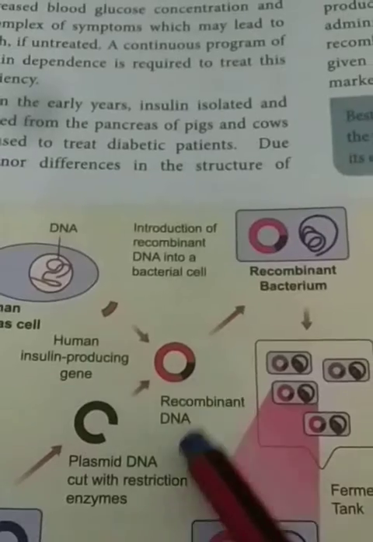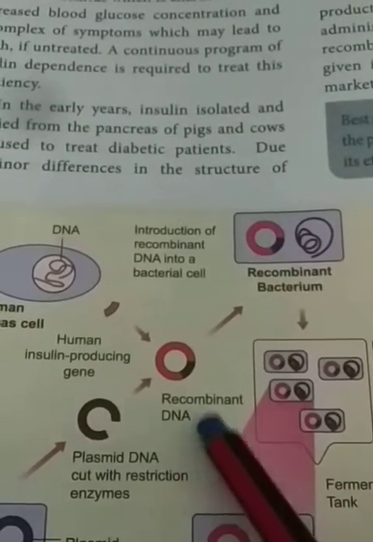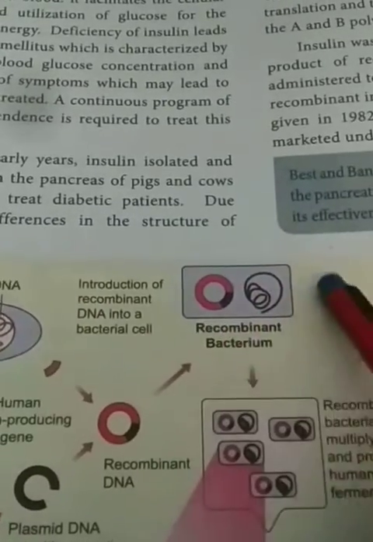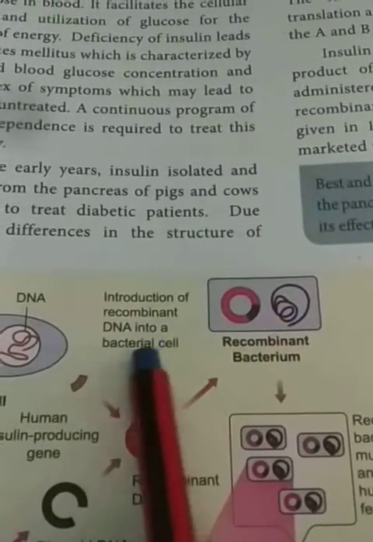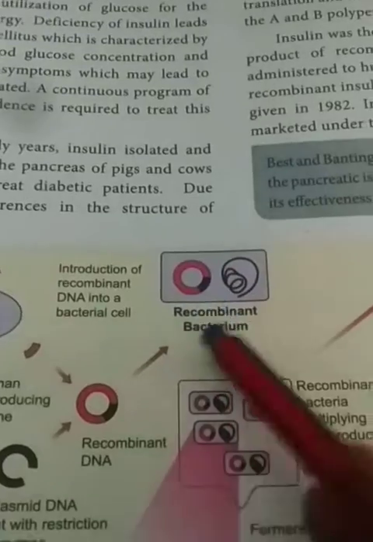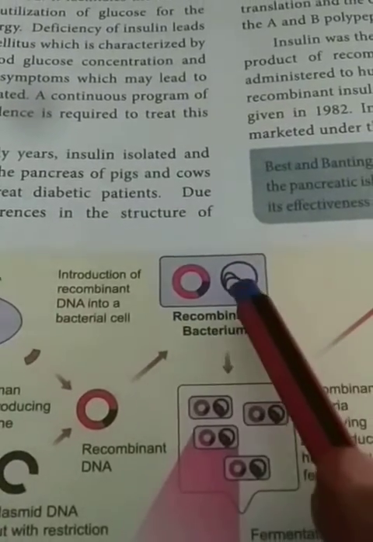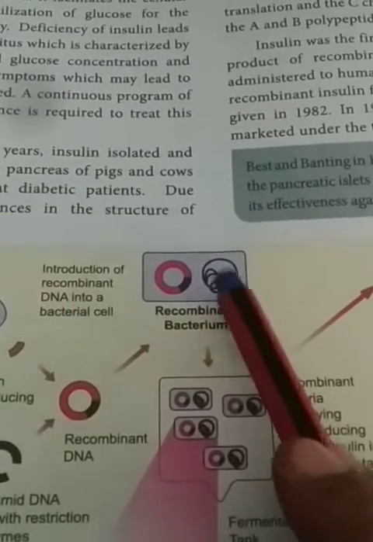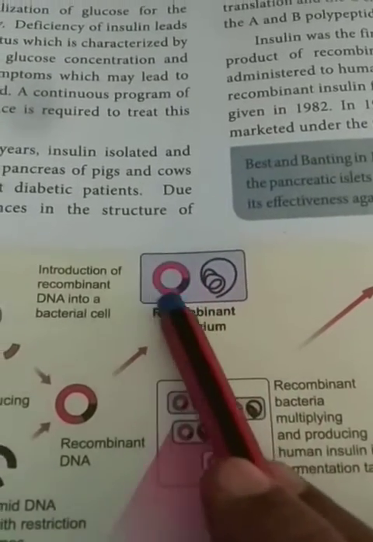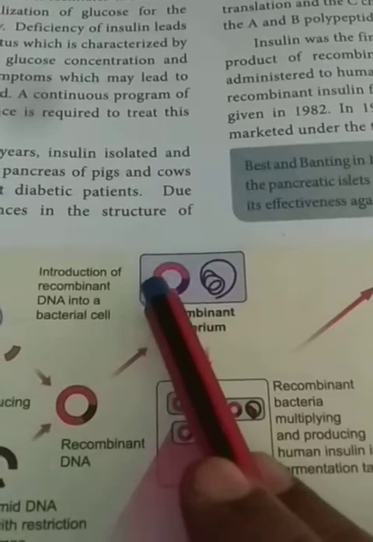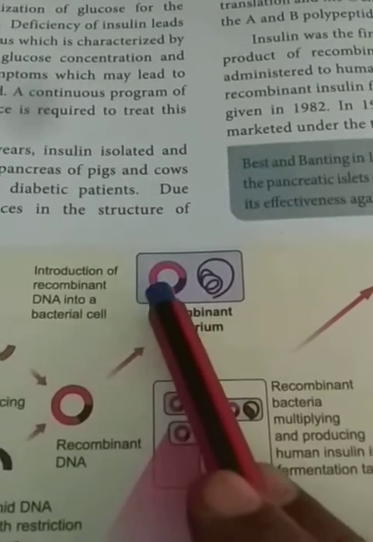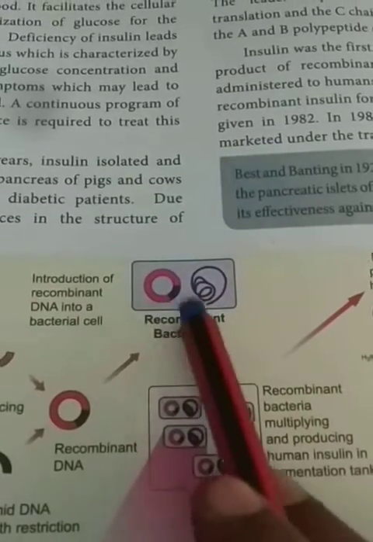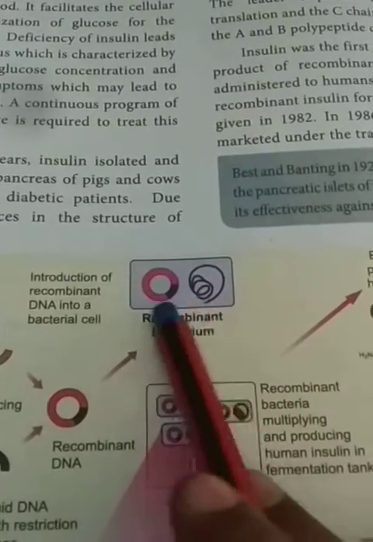So now this DNA is known as the recombinant DNA. This recombinant DNA is introduced into the E. coli bacterium. Introduction of the recombinant DNA into the bacterial cell. So here naturally the bacterial DNA is involved in the replication process. At the same time, the plasmid can also be involved in replication. In the DNA, so this replication is not influenced.